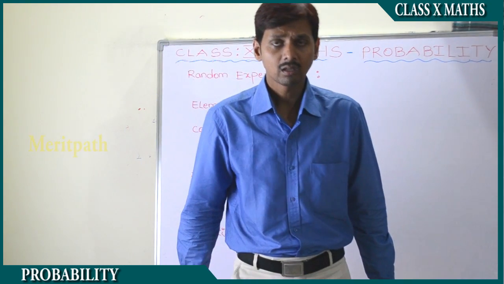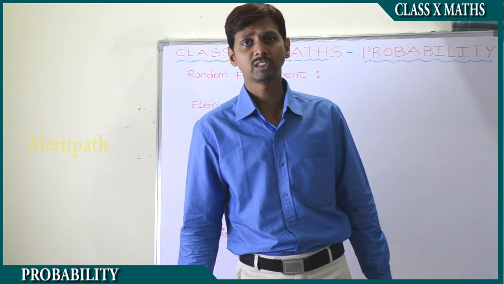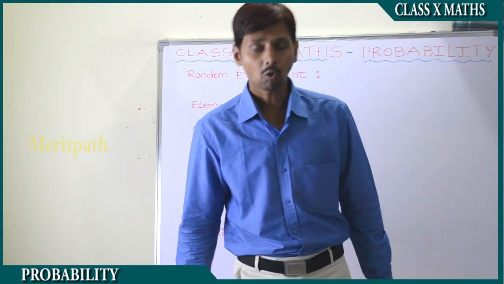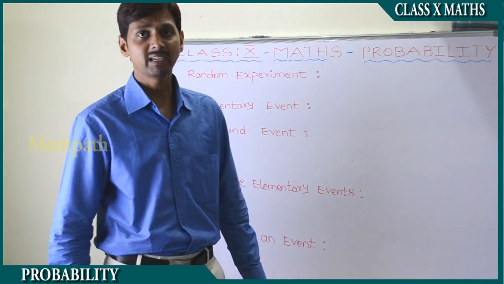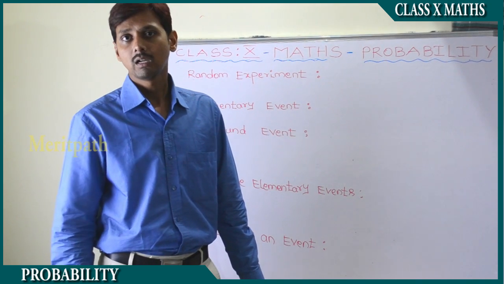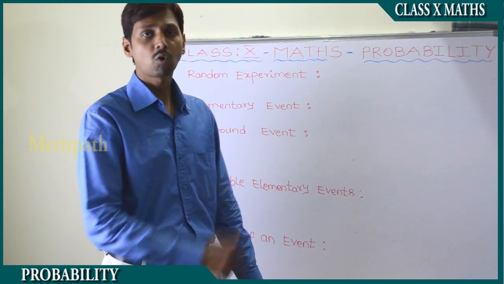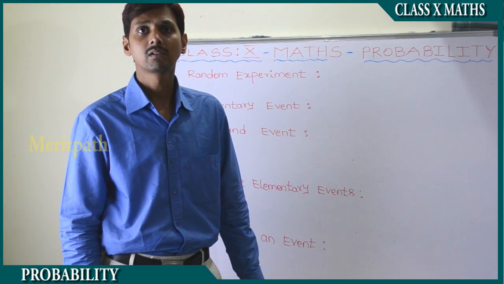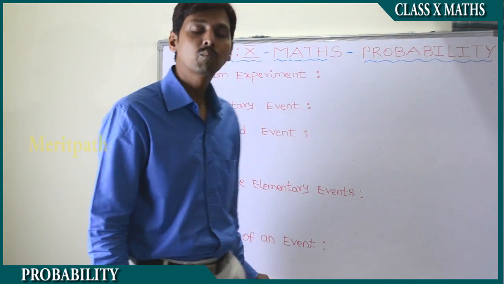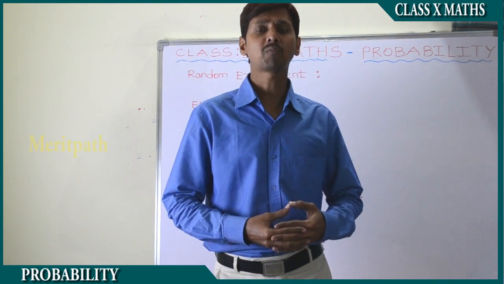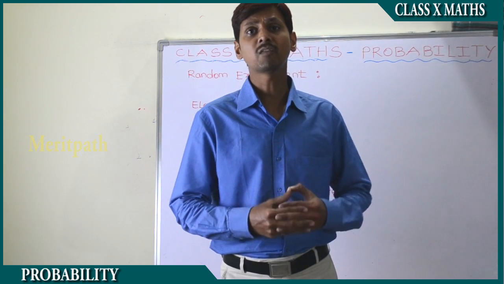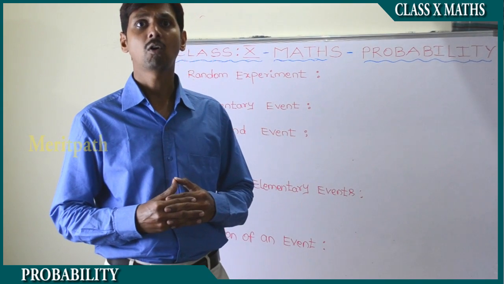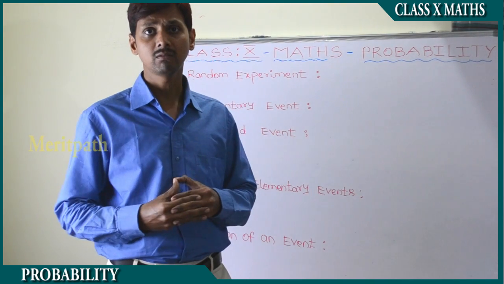Situations where we say, it will probably rain today, or I may go for shopping, or he's correct probably. We use this kind of sentences sometimes. Actually it is "probably". What is the meaning of probably? The meaning of probably is nothing but it may happen or may not happen.